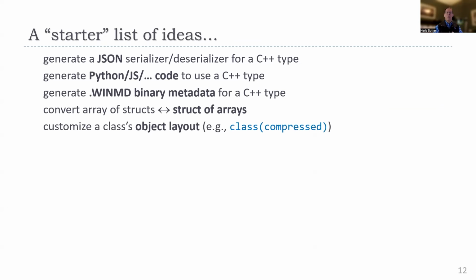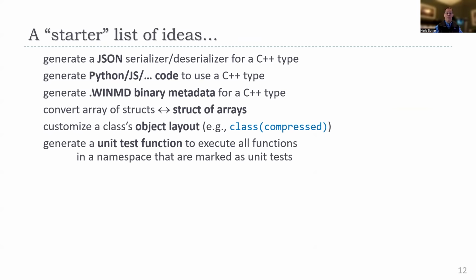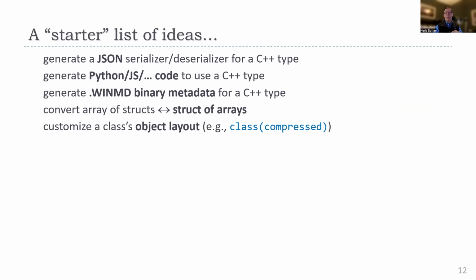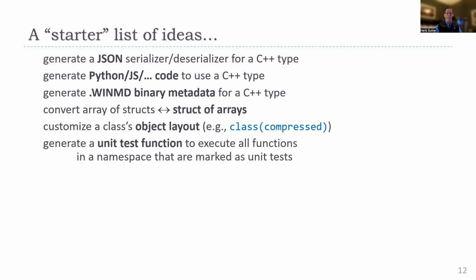We can decide to customize a class's object layout. For example, what if I want a class that has no padding? And, well, you can generate that if that's what you want. Or just that sorts its members in order from the greatest to lowest alignment, that kind of thing.